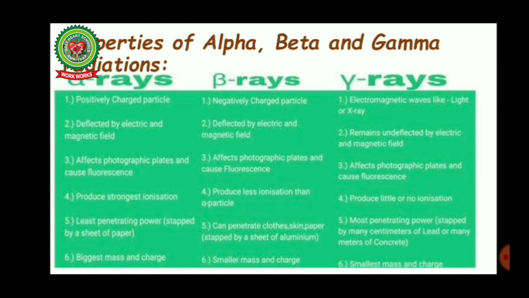The last point is mass. The mass of an alpha particle is 4 times the mass of a proton; it is quite heavy. The mass of a beta particle is equivalent to that of an electron, and gamma radiation has no mass. The rest mass of gamma is 0.